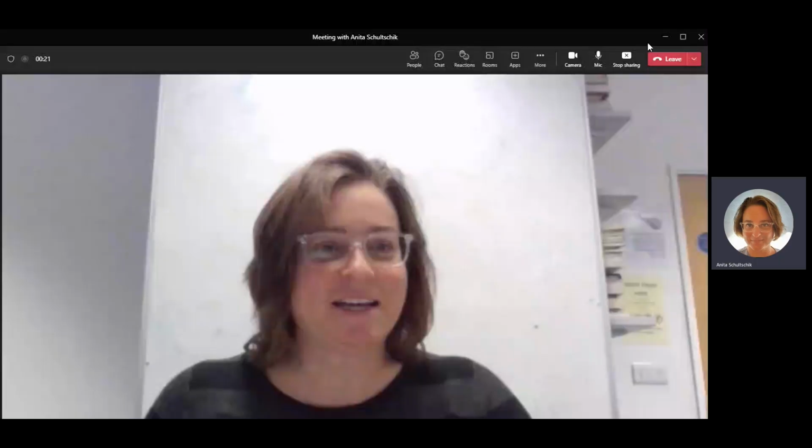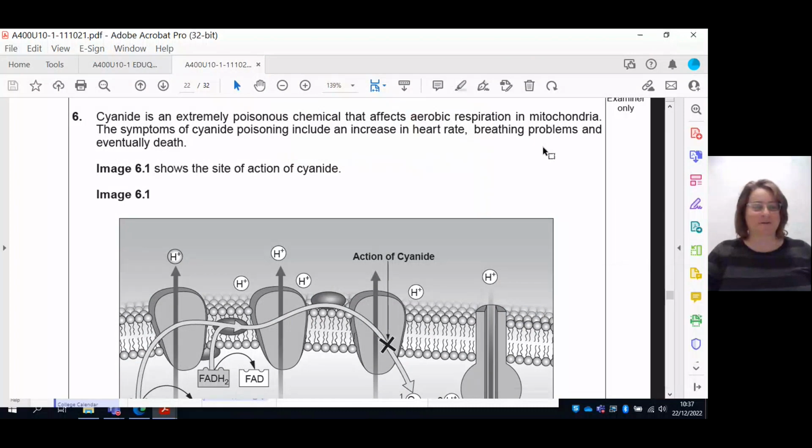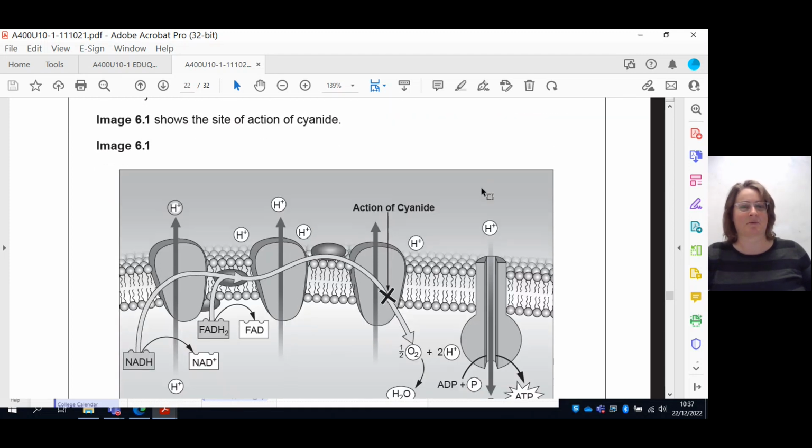Question 6 is the funny question with the apple seeds and the pigs at the end. It goes into the cyanide poisoning and gives you a lot of information here. Cyanide is an extremely poisonous chemical that affects aerobic respiration in mitochondria, and the symptoms of poisoning include increased heart rate, breathing problems, and death. So it gives you a nice background here.